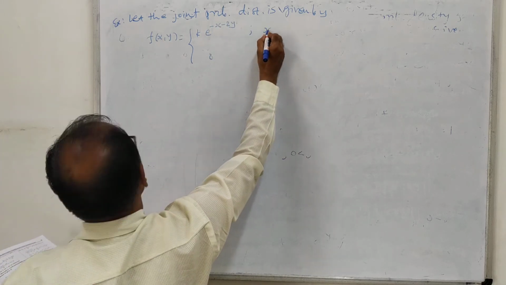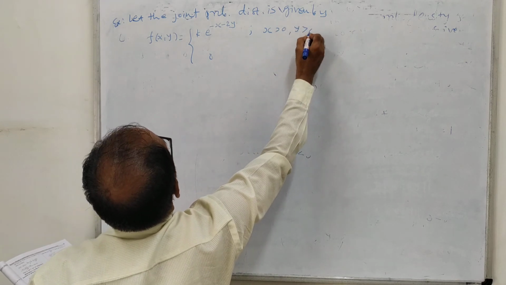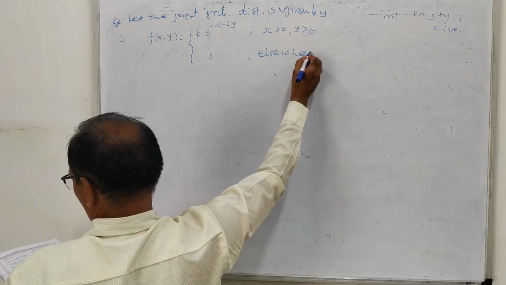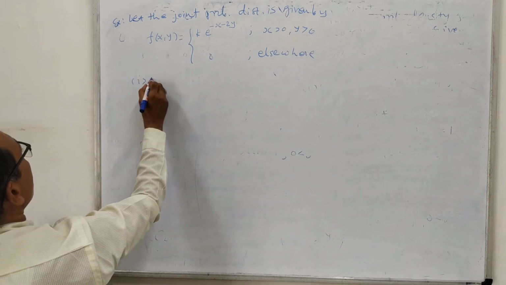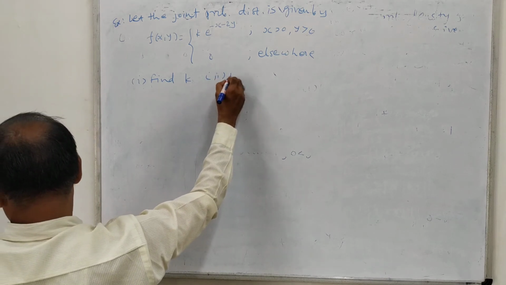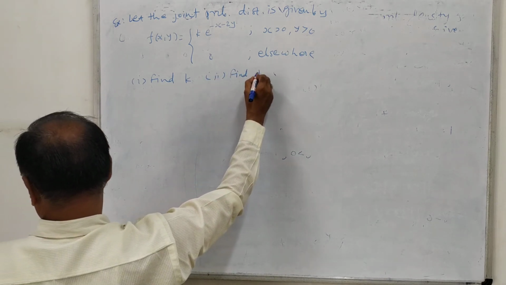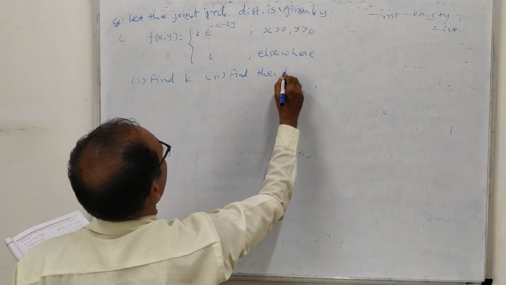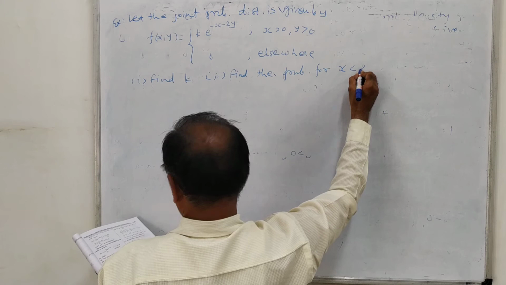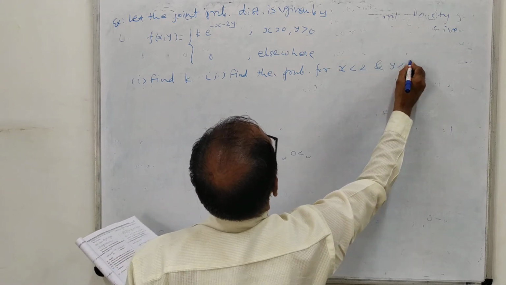This is for x greater than 0, y greater than 0, and this is for elsewhere. Okay? So here the questions are: find k. Second question is find the probability for x less than 2 and y greater than 2.